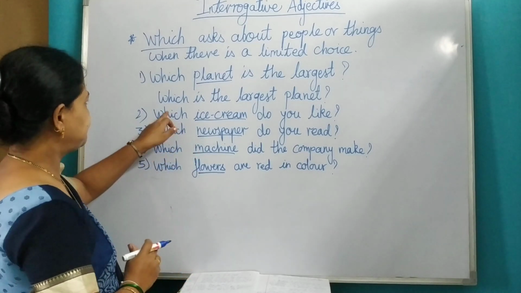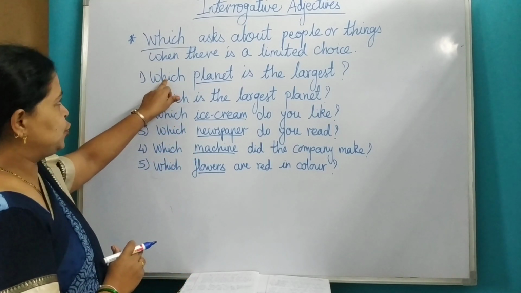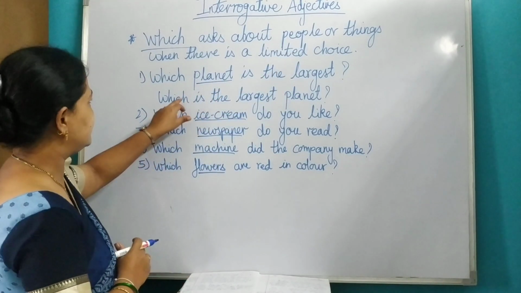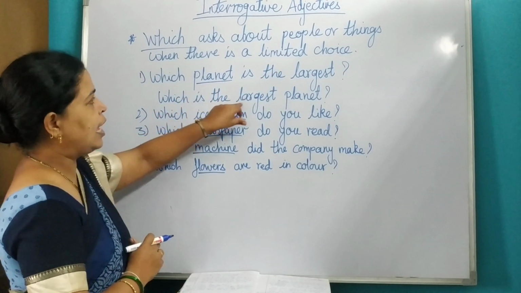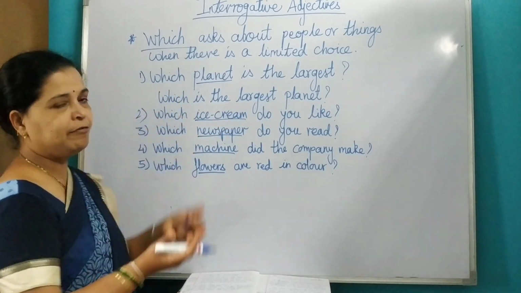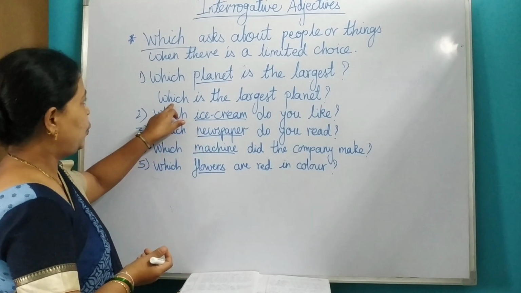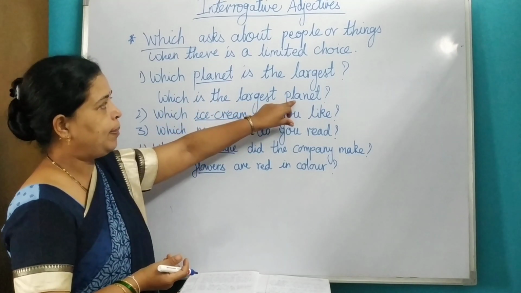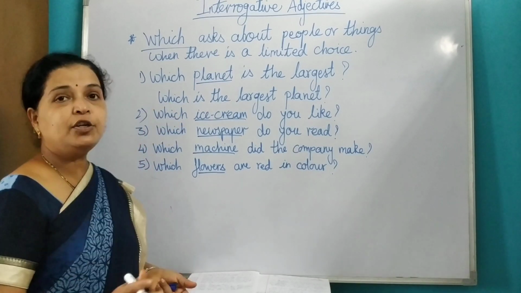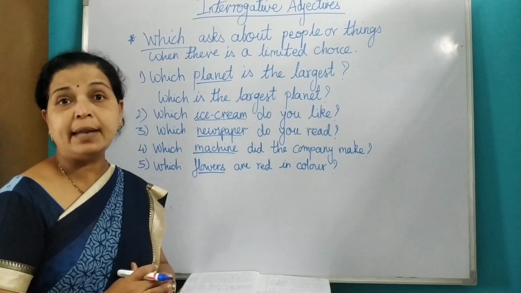Now look here. The first sentence, which planet is the largest? If this sentence I write like this, which is the largest planet? Same sentence I have written in a different way. Now in this case, which is not used with a noun.